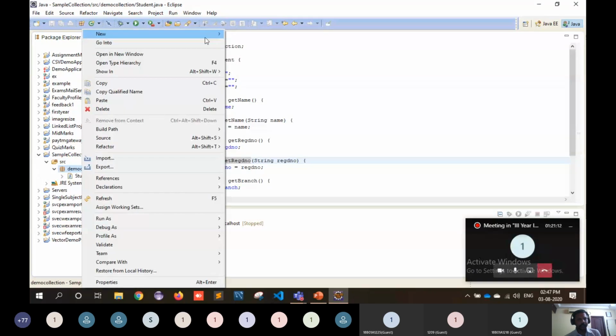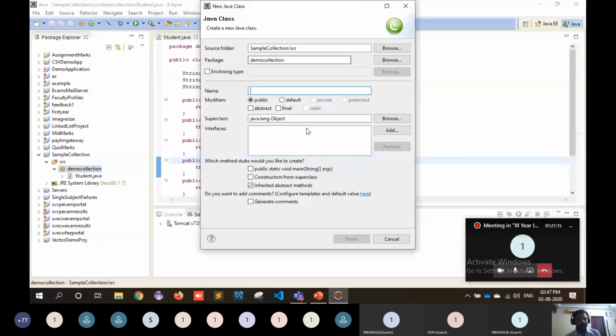And again, I'm creating a new class inside the same demo collection package. I'm creating the class named ArrayListDemo, so that I can show you an ArrayList demonstration.